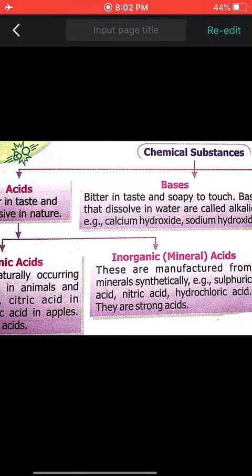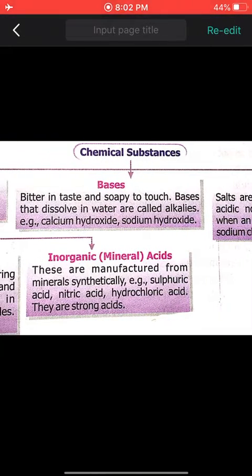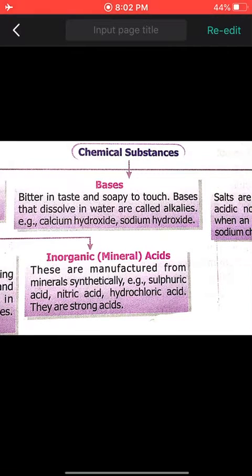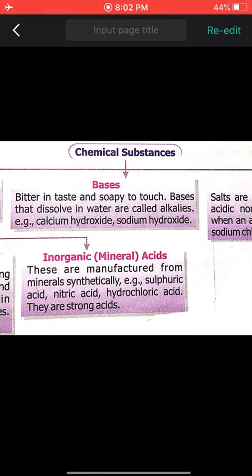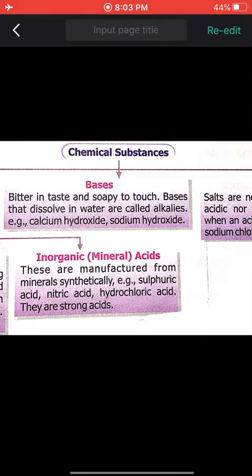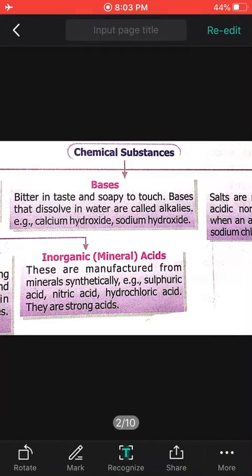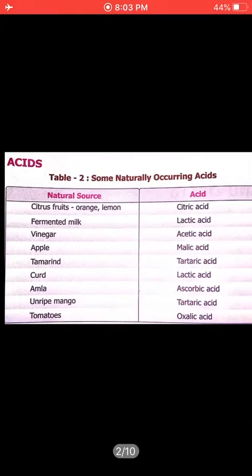Now coming to the inorganic. Inorganic acids are those acids which are manufactured in factories. Since they are synthetic minerals, they are very strong. They can damage the skin as well, like nitric acid, sulfuric acid, hydrochloric acid. Okay, so this is the basic information regarding acids and bases. Coming to the next slide.